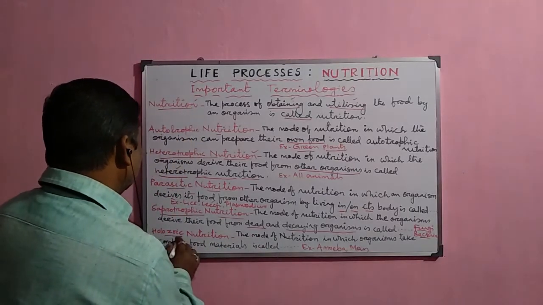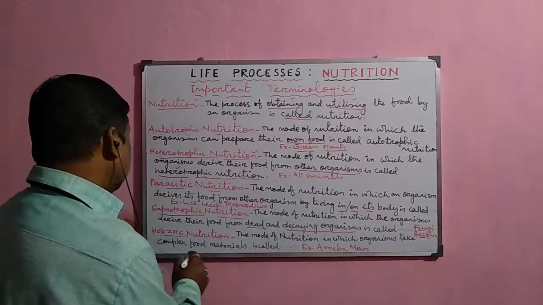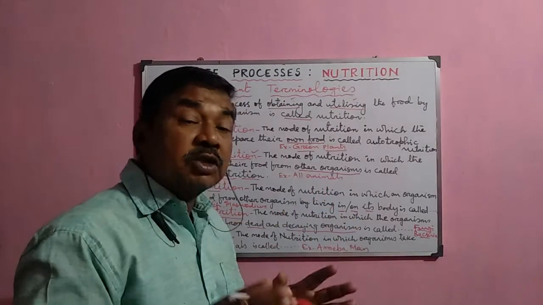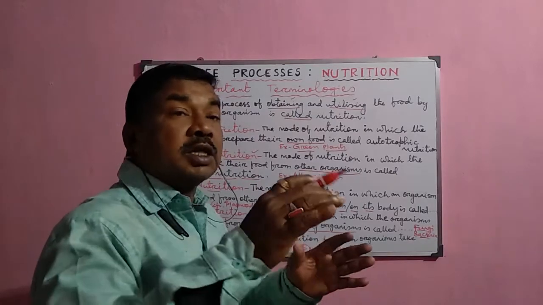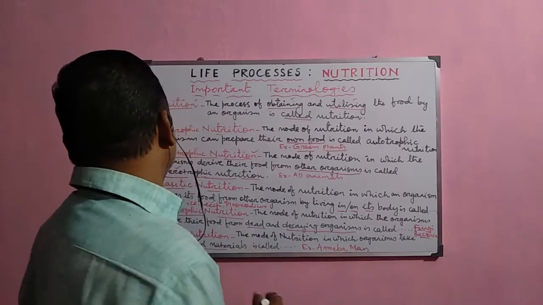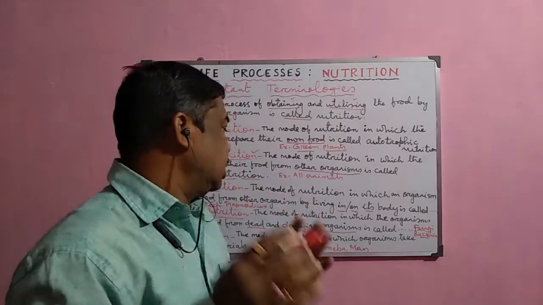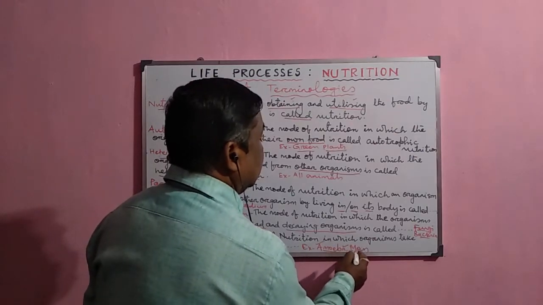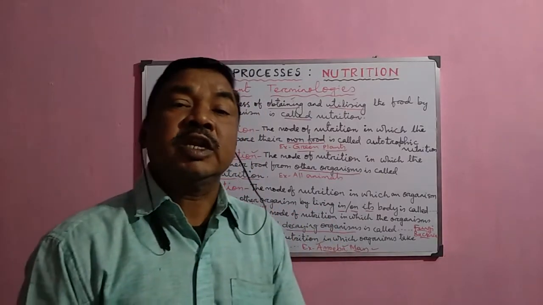Now next one, that is the holozoic mode of nutrition. It is the mode of nutrition in which the organisms take the complex food material, the food material which is complex and insoluble in nature, and when they take it into their body, they get it converted into simpler form, then they utilize it. So this mode of nutrition is called the holozoic nutrition, and this nutrition occurs mostly in the higher animals and some unicellular organisms like amoeba. So amoeba and human beings obtain their food by the mode of holozoic nutrition.